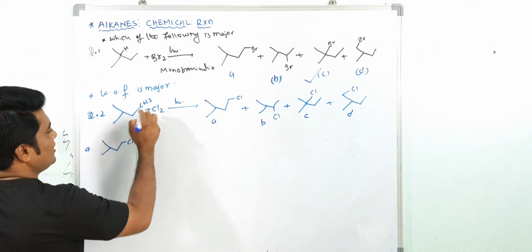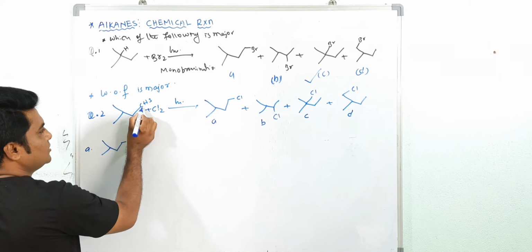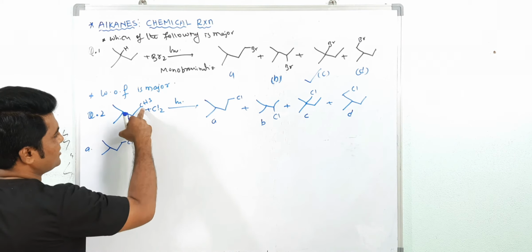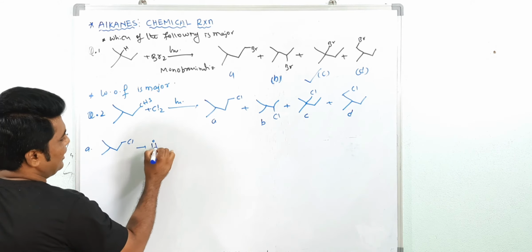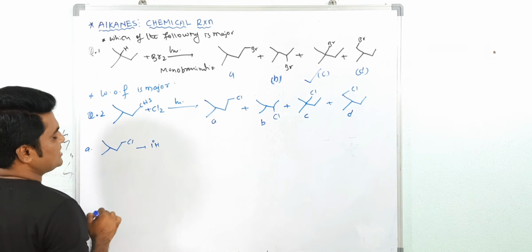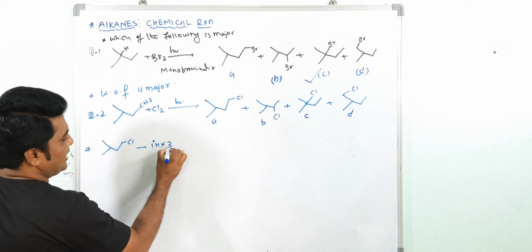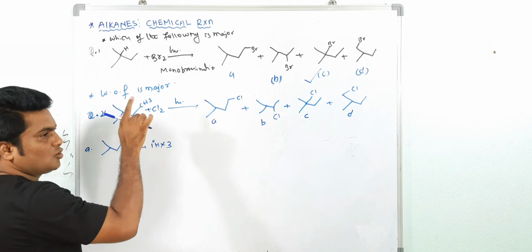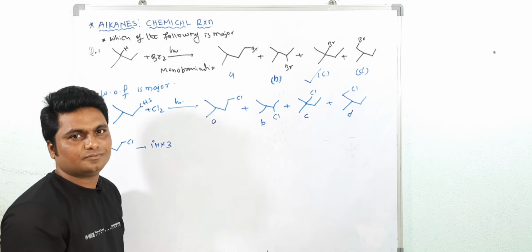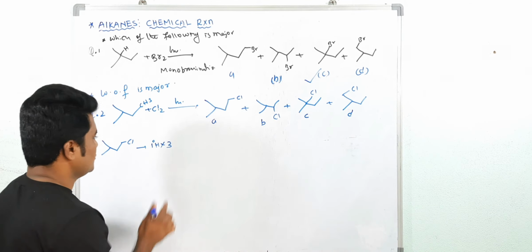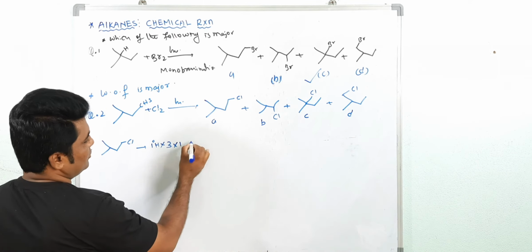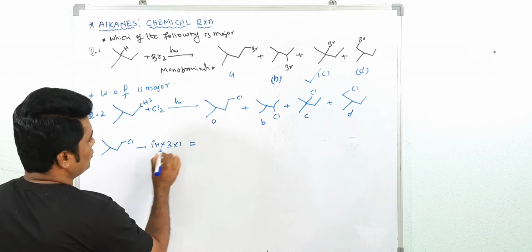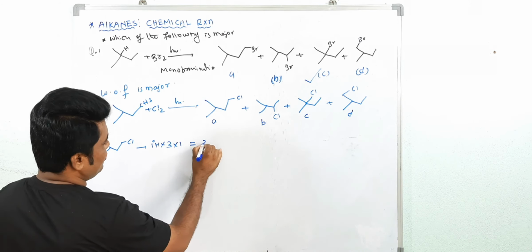This is a CH3, so this is a primary carbon and these are primary hydrogens. Total 3 primary hydrogens are there. What is the relative reactivity of primary hydrogen with chlorine? 1. So the total is 3 into 1, 3.